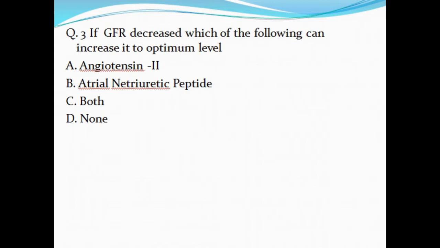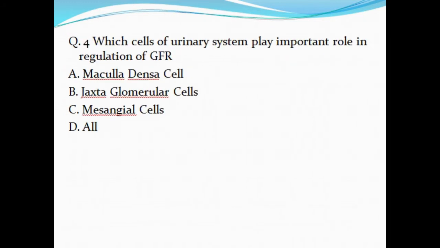Question number 3. If GFR decreases, which of the following can increase it to optimum level? A. Angiotensin II, B. Atrial natriuretic peptide, C. Both of these, and D. None of these. Question number 4. Which cells of the urinary system play an important role in regulation of GFR? A. Macula densa cell, B. Juxtaglomerular cell, C. Mesangial cell, and D. All of these.